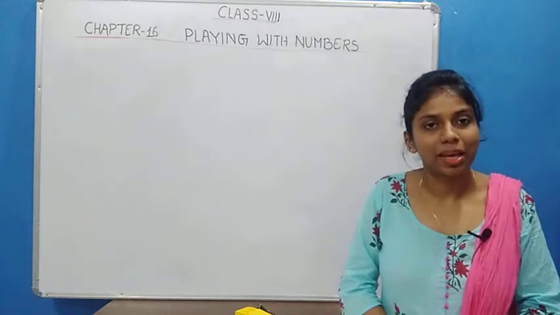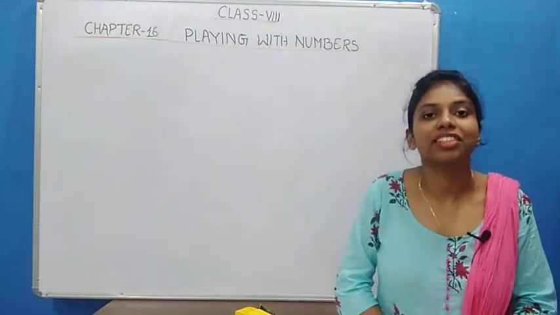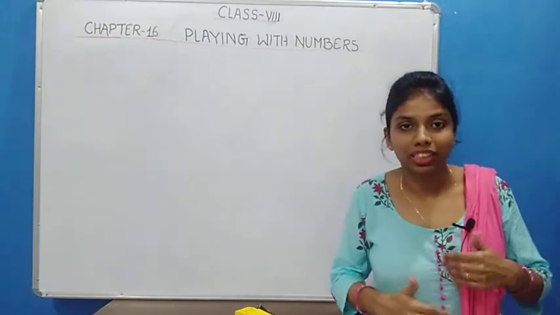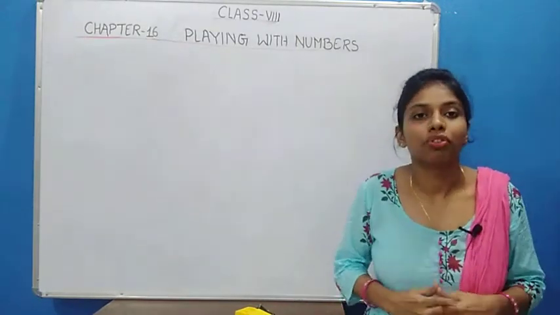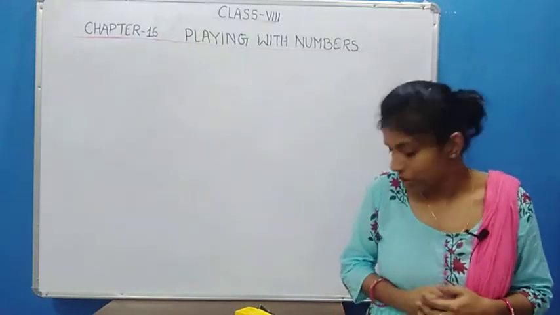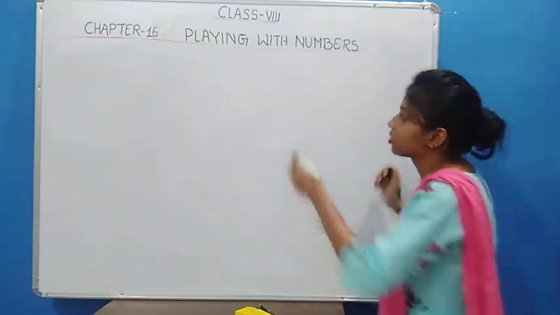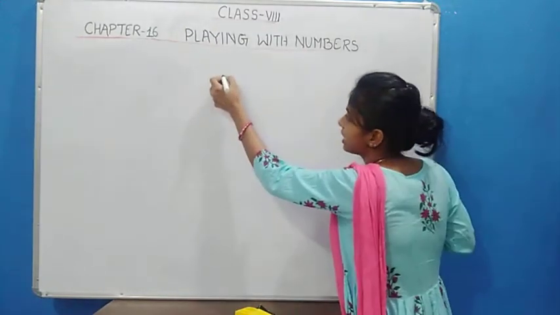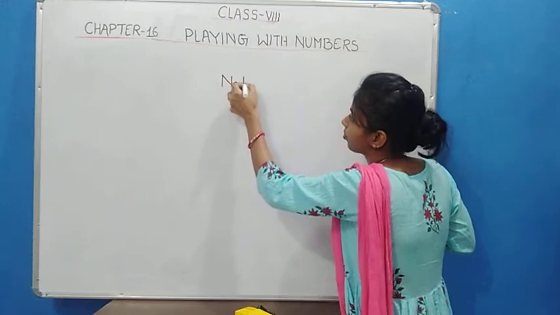So let's start chapter 6 of class 8, that is Playing with Numbers. Since this chapter is all about playing with numbers, first let's recall what kind of numbers we already know. Let's discuss the first kind of number we already know, which is called natural numbers.